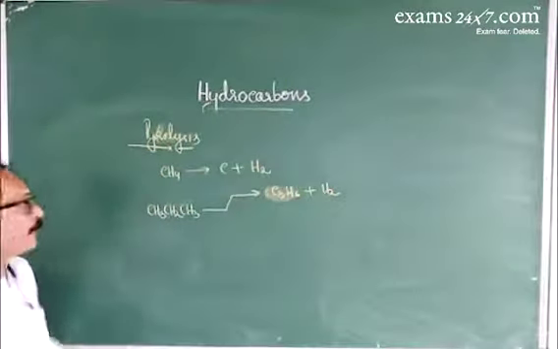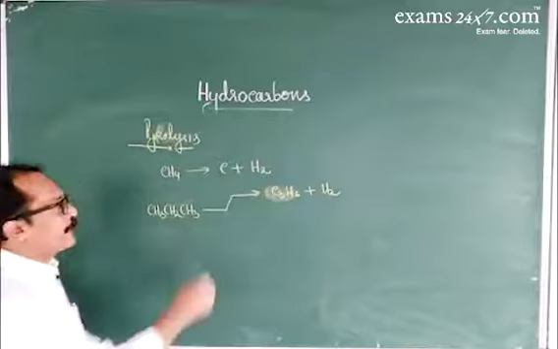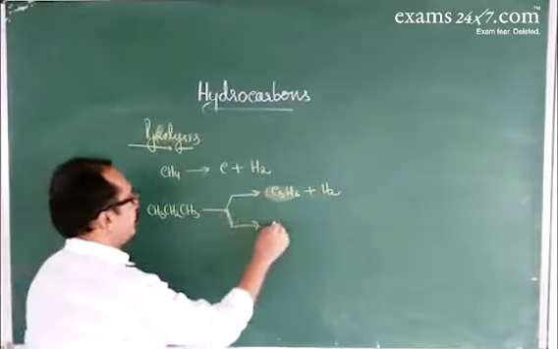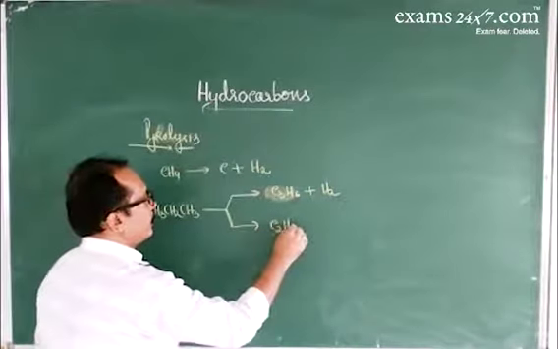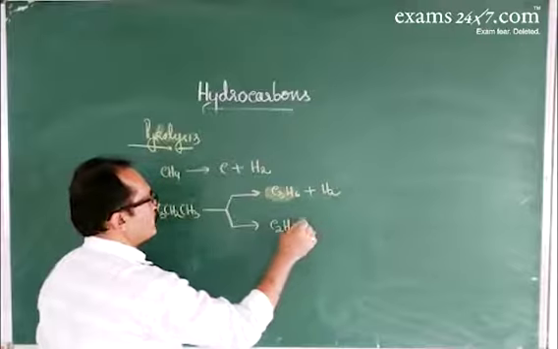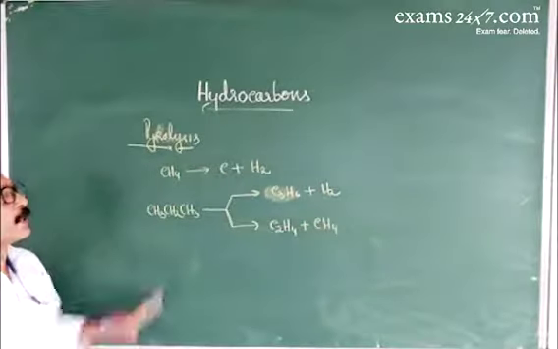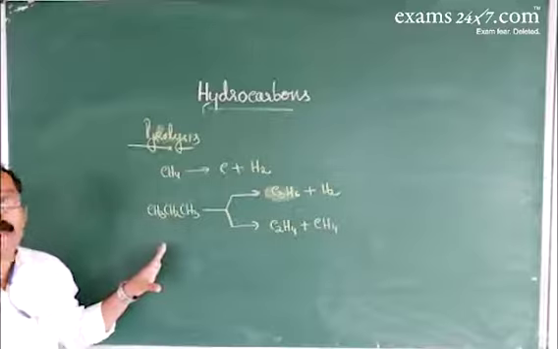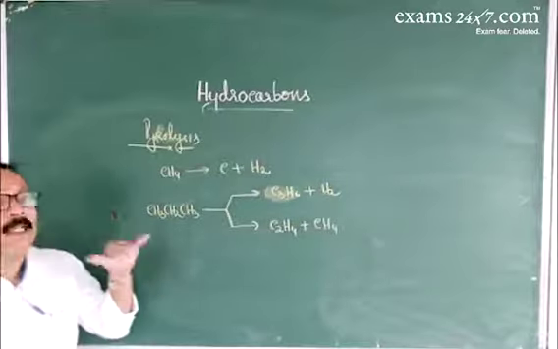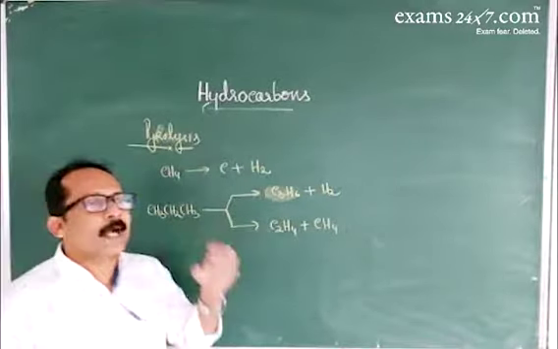Propene is formed. If carbon to carbon bond cleavage takes place, that gives ethene, C2H4, and CH4. So this kind of reaction is called pyrolysis. So these are the different types of reactions in alkanes.